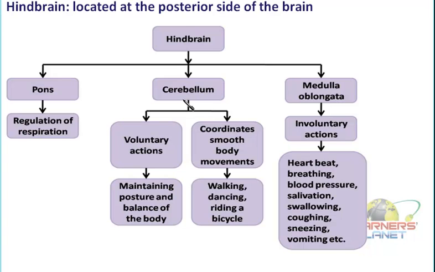The next part is cerebellum. This cerebellum is having important functions of control of voluntary actions, as well as it coordinates various smooth body movements. Now what do we mean by this? Basically, if we are coordinating the smooth body movement, then of course it is a kind of voluntary actions. We can combine these two functions together and can understand the things very easily. Let us say the voluntary actions. It helps in maintaining your posture and the balance of the body.